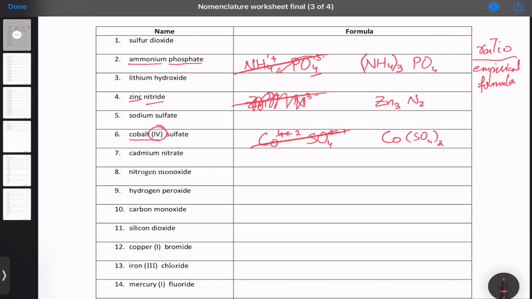This might have work. So based on this, you can easily do the working and then you can find the answer. The solution for this worksheet will be sent to you right after the class.